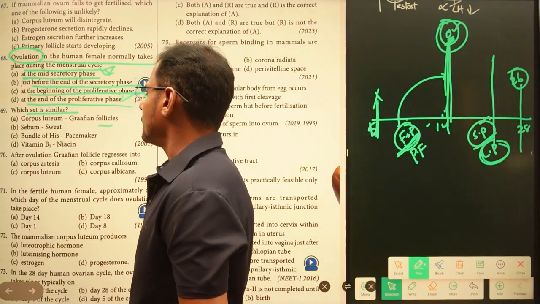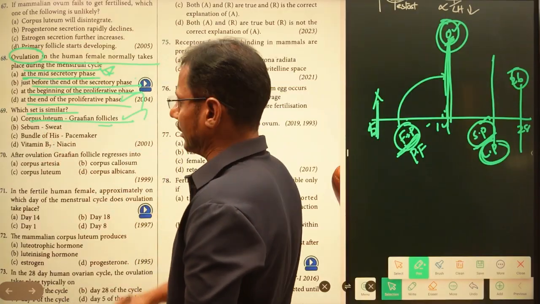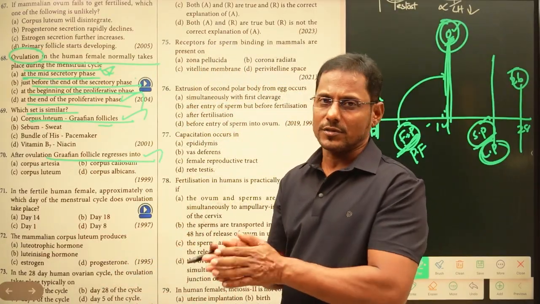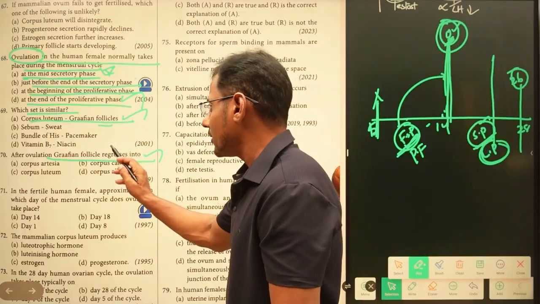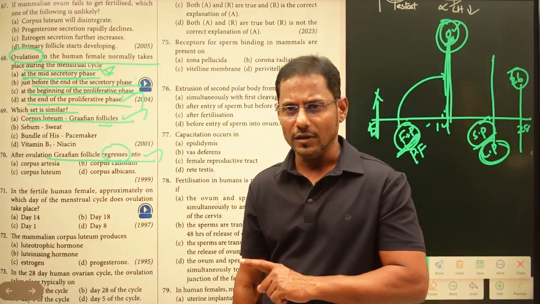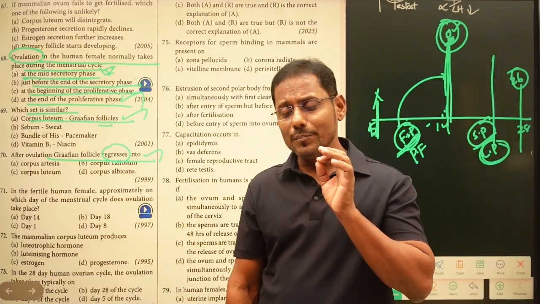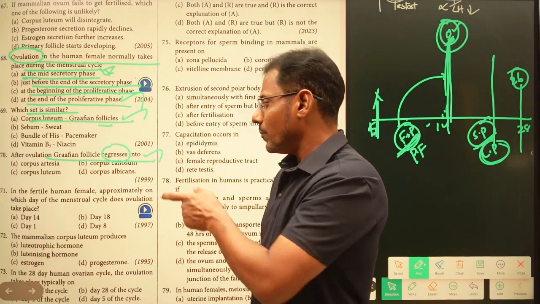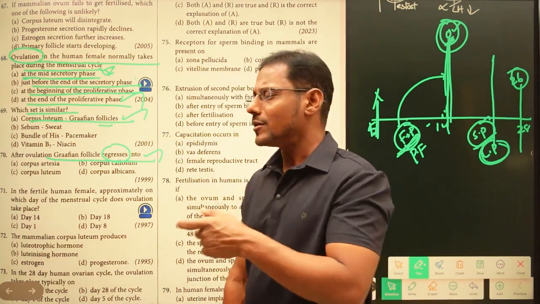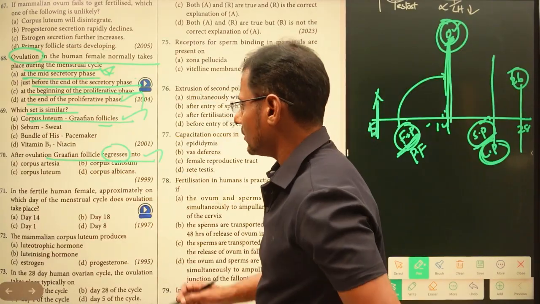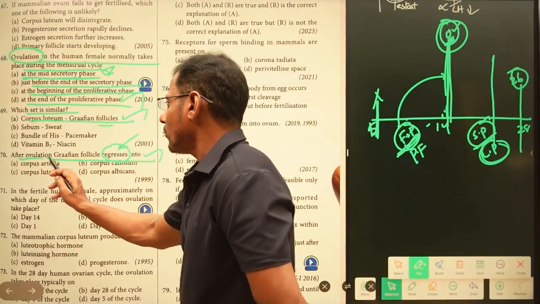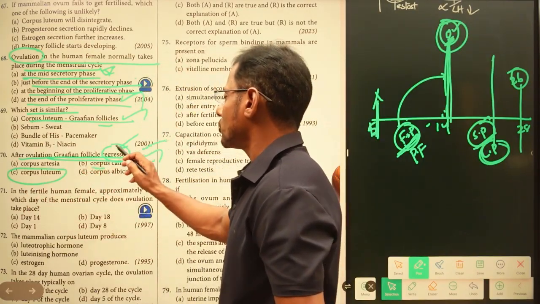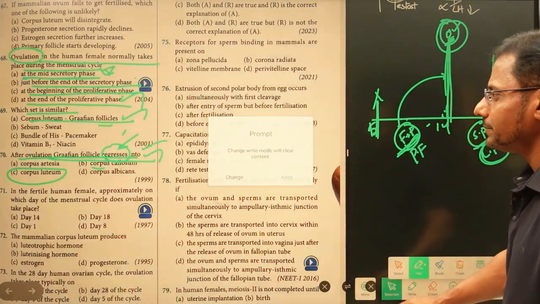And which set is similar? Corpus luteum, Graafian follicle. This is the right answer. And after the ovulation, Graafian follicle regresses into. Regress means here it transforms into. If you don't know the meaning of regress, you must try to understand the meaning of the word by its context, in which context it has been given. By reading that particular statement or phrase, you must try to understand the meaning of this unknown word. So after ovulation, Graafian follicle regresses into corpus luteum. So it's going to be transformed into corpus luteum, right?